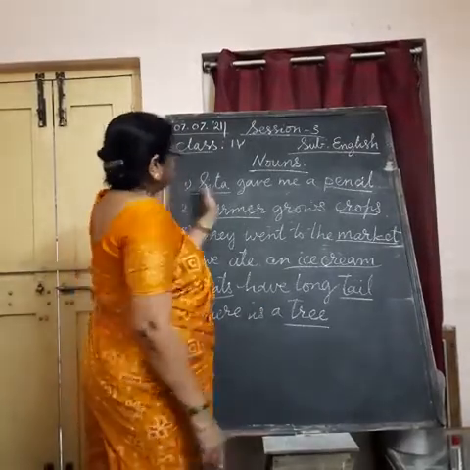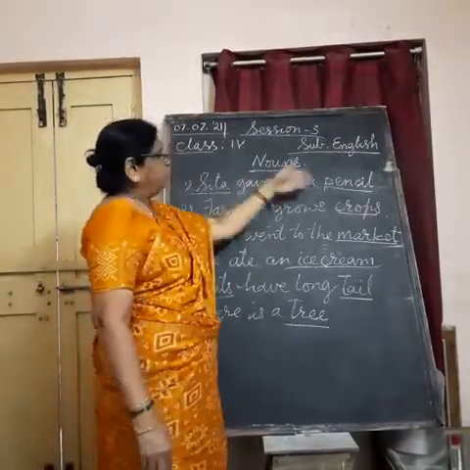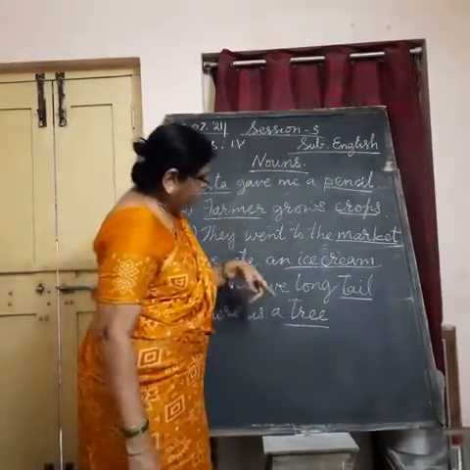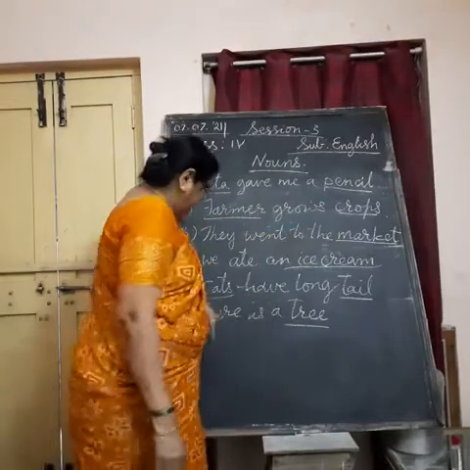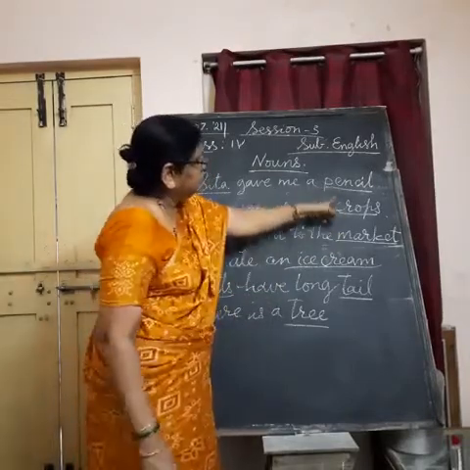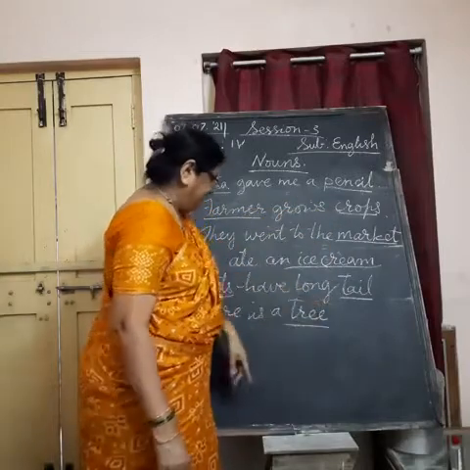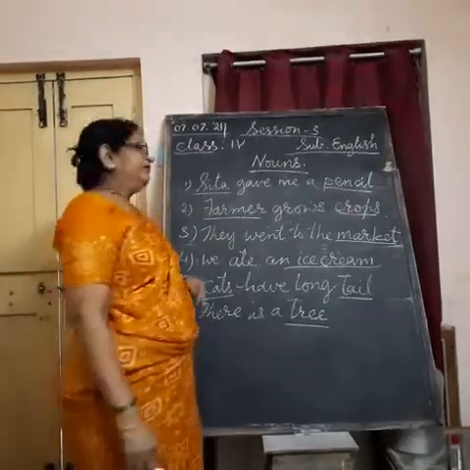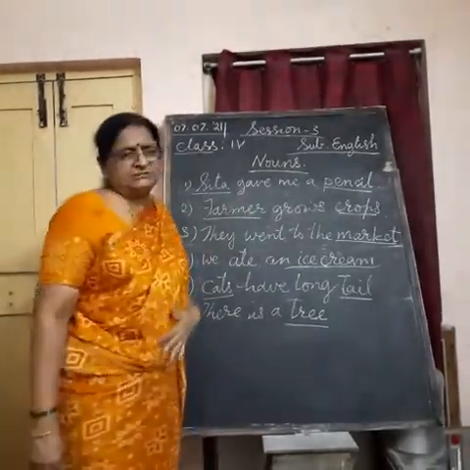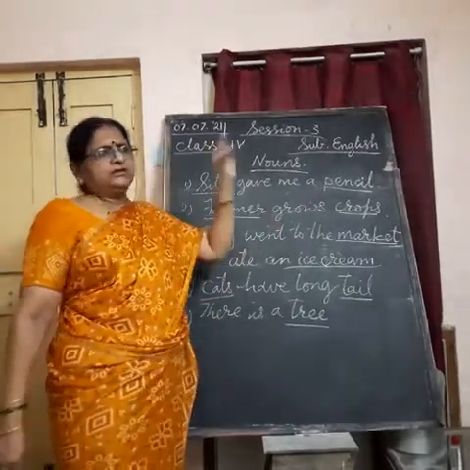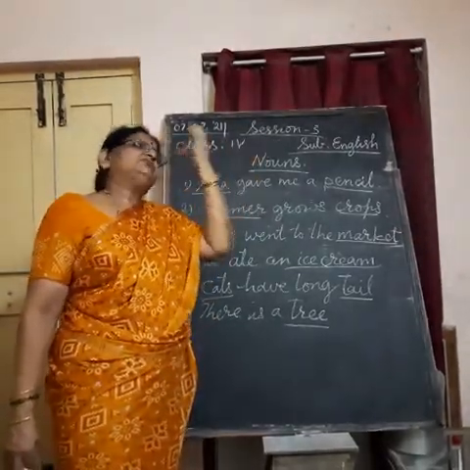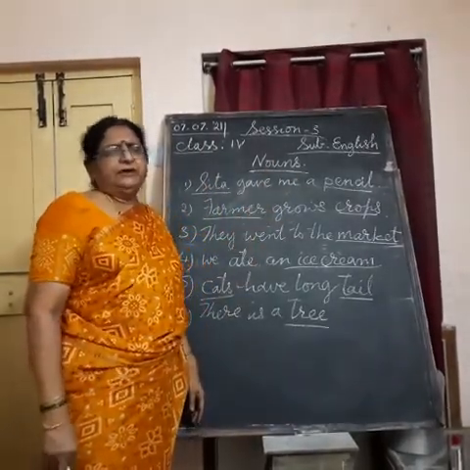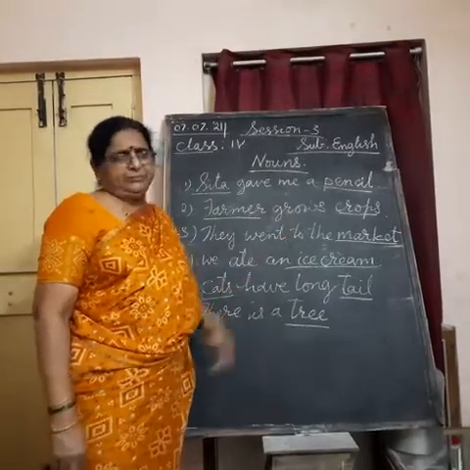In this way, we have got the names of persons, place, animal and things. Crops, pencils, tree, ice cream, these are the names of things. Understand? If I give you the exercise, underline the nouns in the following sentences, it means only the words which give you the names of particular things, you have to underline those names properly.